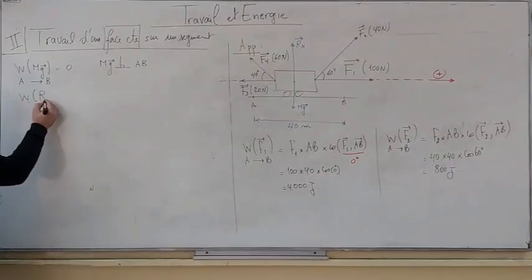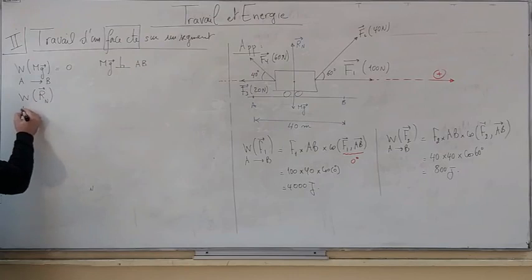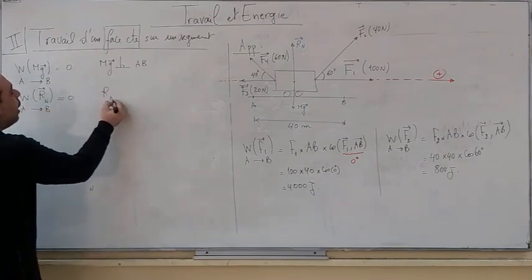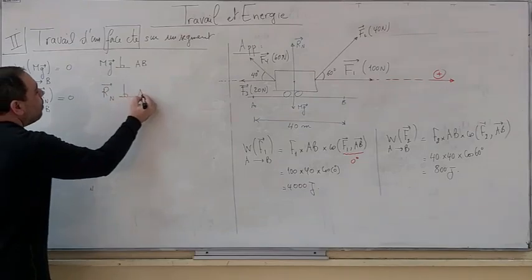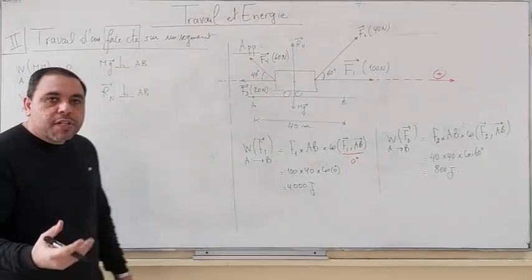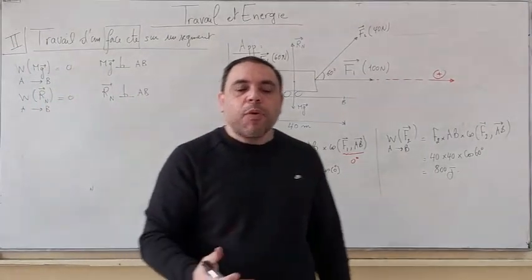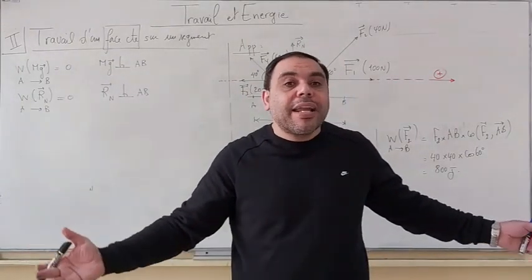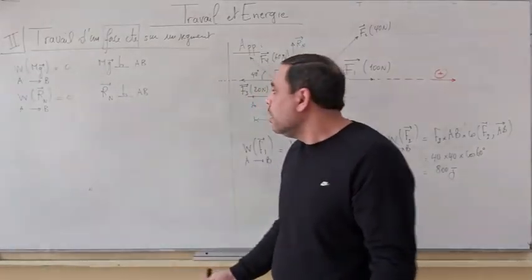Similarly, the work done by Rn from A to B is equal to 0, since Rn is perpendicular to the displacement. All forces that are perpendicular to the displacement have no work, since they do not have any effect on motion.